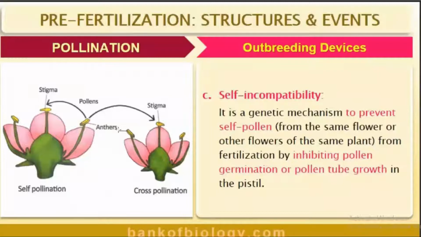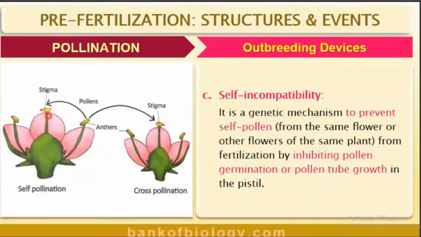We know that once the stamen reaches the stigma, pollen grains reach the stigma of the pistil, and after that the pollen grain starts to germinate and pollen tube growth takes place. But some of the plants have the adaptation that is named as self-incompatibility. Self-incompatibility means inhibition of the pollen germination or pollen tube growth. So that is the third outbreeding device.